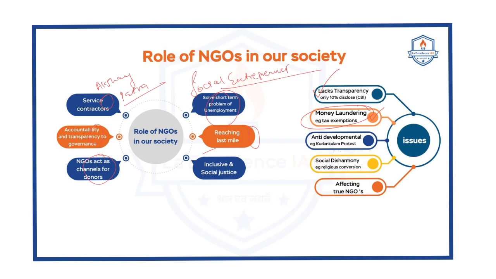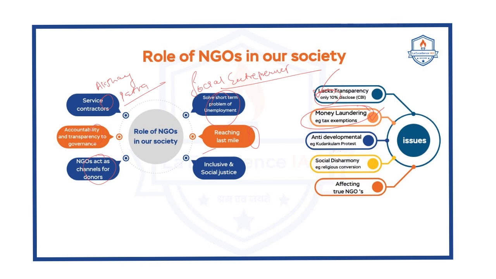Now, the other issue is that the CBI recently disclosed that only 10% of the NGOs disclose their activities. The remaining 90% are opaque in nature, functioning opaquely. So, they are not disclosing how they are getting the money, how much they are getting, where they are spending, what activities they are spending on, and what diversified portfolio of activities the NGOs are working in, whether it is the social sector, educational sector, or agriculture. So there is no such disclosure, hence there is a lack of transparency.